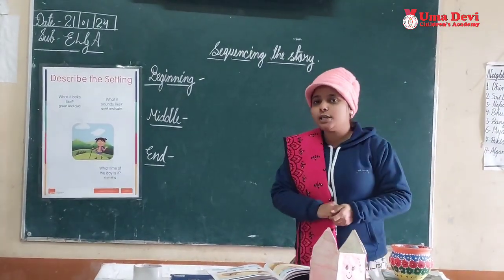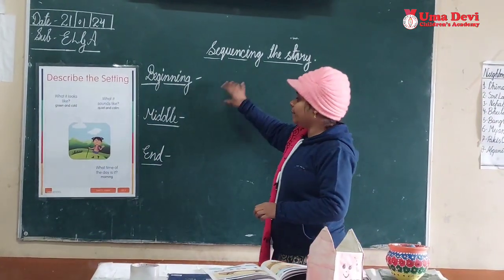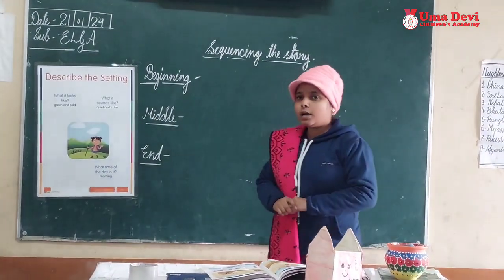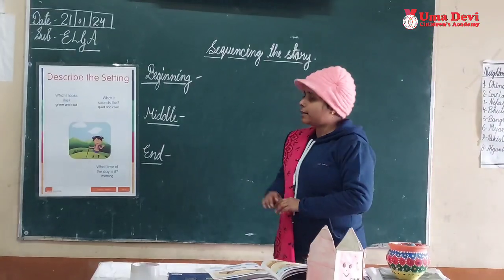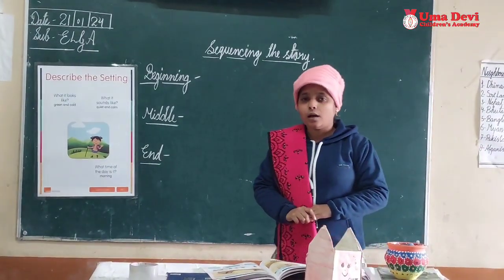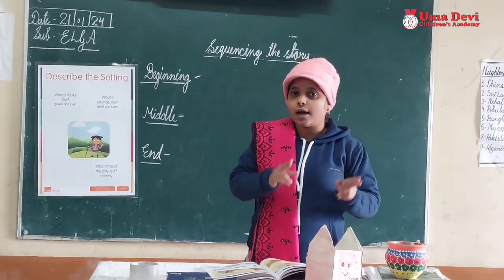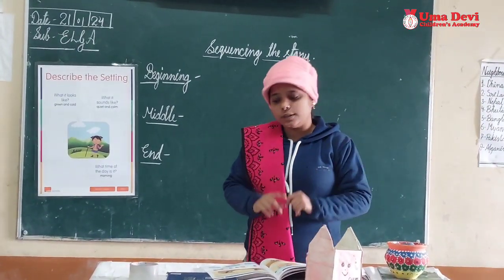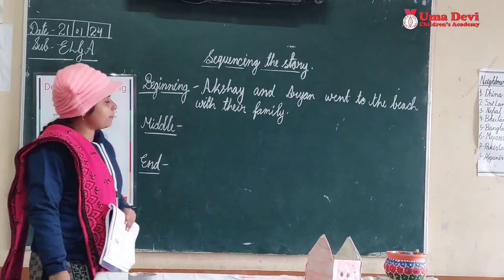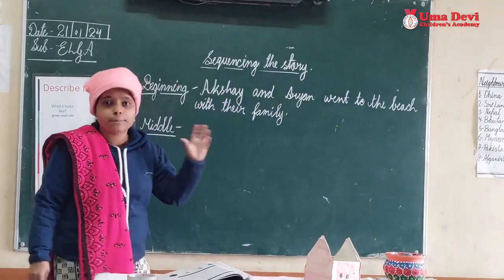So whenever we sequence the story, we use beginning, middle and end. First we will see what happened at the beginning of this story. As we can see, we have read that Akshay and Aryan went to the beach with their family. So I have written here what happened at the beginning of the story. What is the beginning of the story?